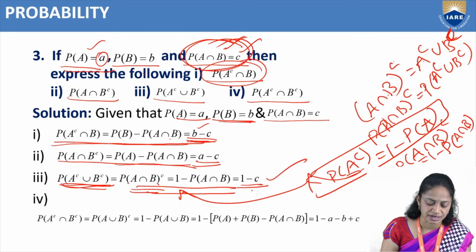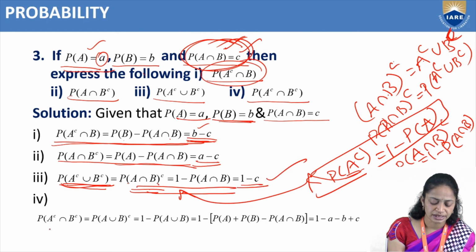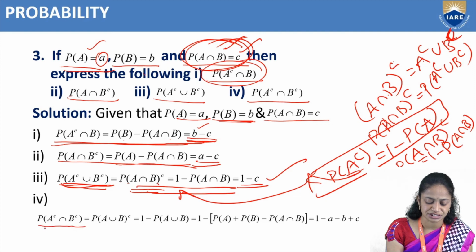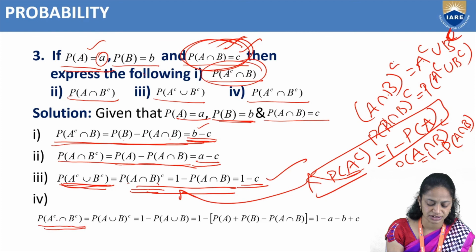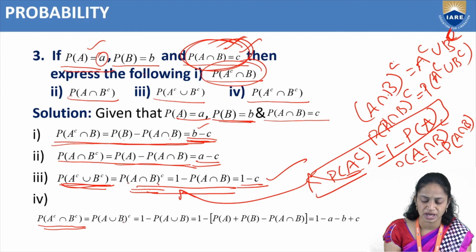And the last one is probability of A complement intersection B complement. So already we have discussed this formula. Probability of A complement intersection B complement equals probability of A union B whole complement.